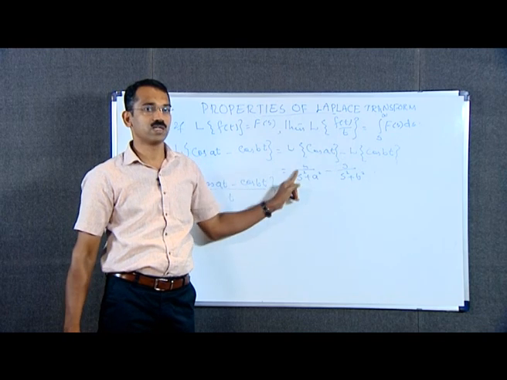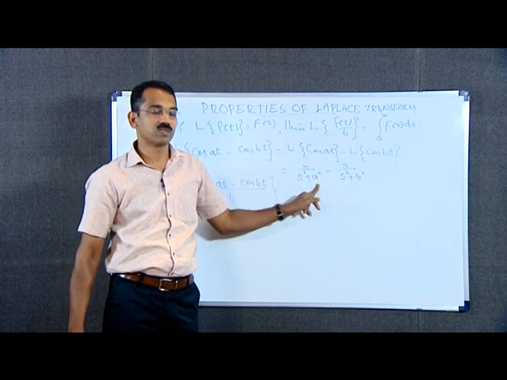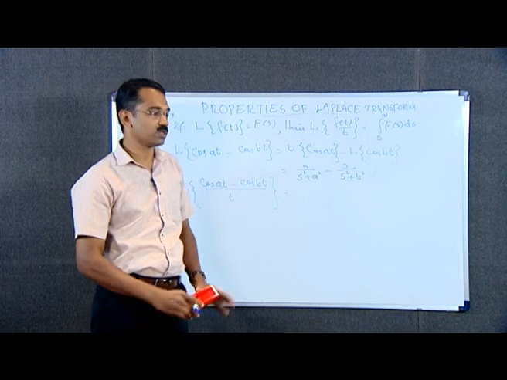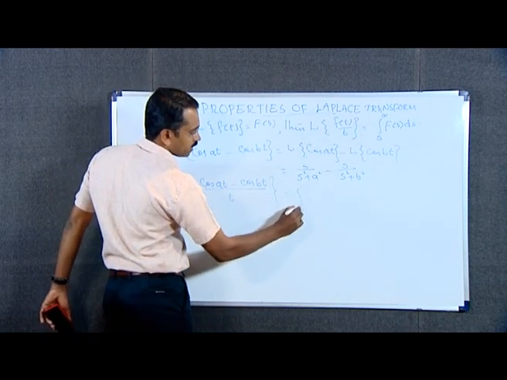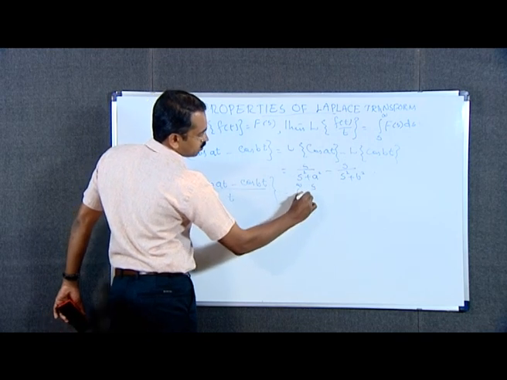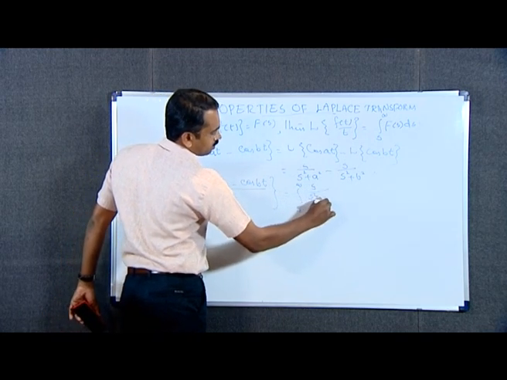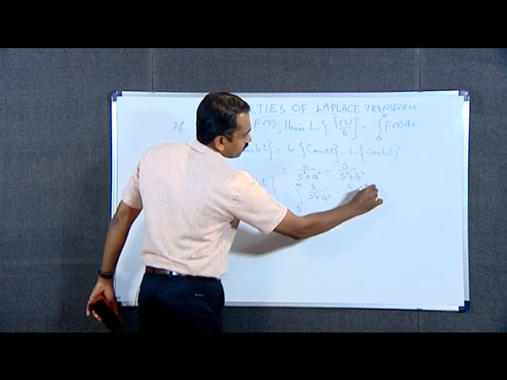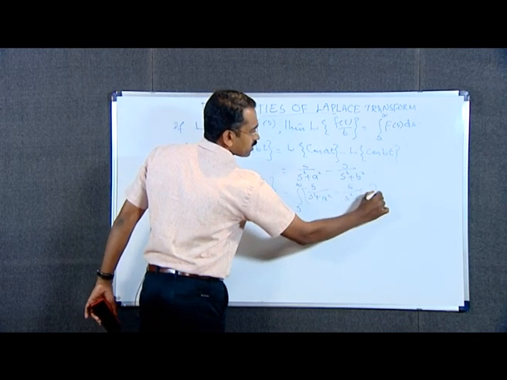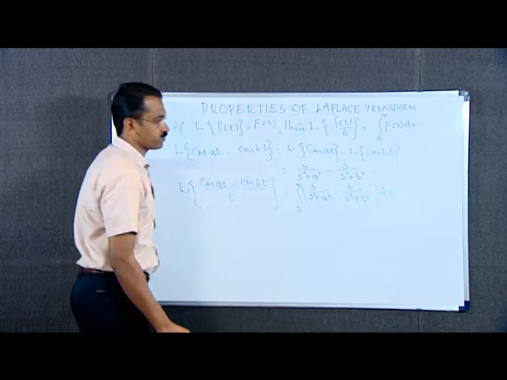Here F of s is taken as s by s square plus a square minus s by s square plus b square. Therefore, this is equal to integral from s to infinity of s by s square plus a square minus s by s square plus b square ds. Integration is with respect to s.